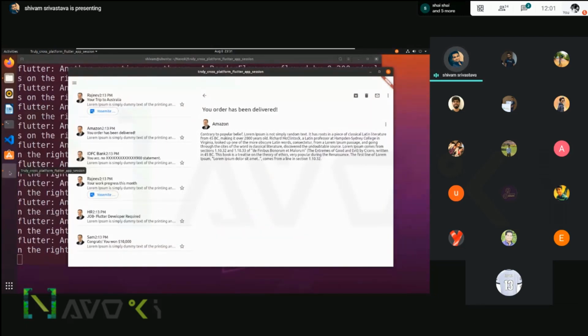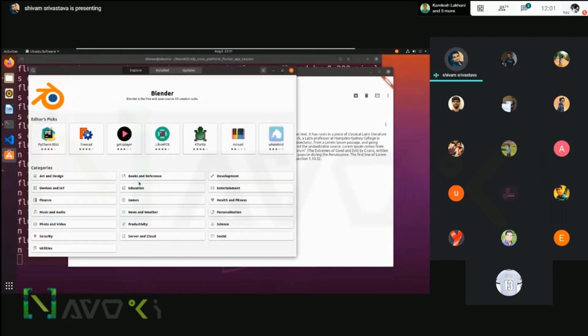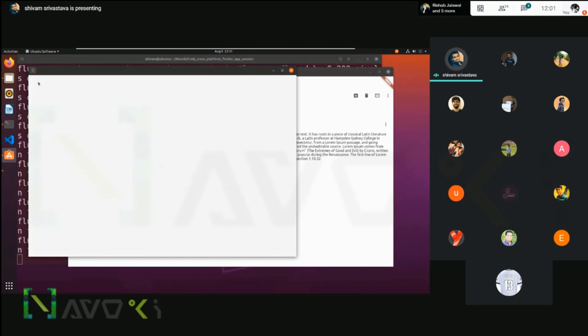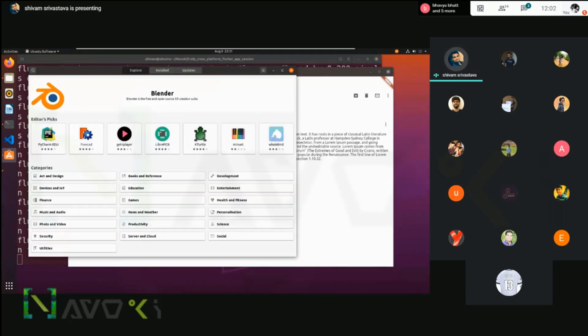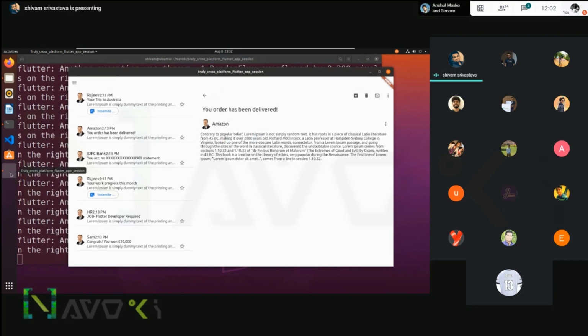As you can see on the left side, there is no icon here. There are many possible ways to add an icon to the Linux application. For example, Snap Store and Snapcraft is the software where you can upload your Flutter desktop applications. These icons need some specific instructions you have to follow regarding Linux applications. You cannot directly add the icon right now in the Flutter application on the Linux part.